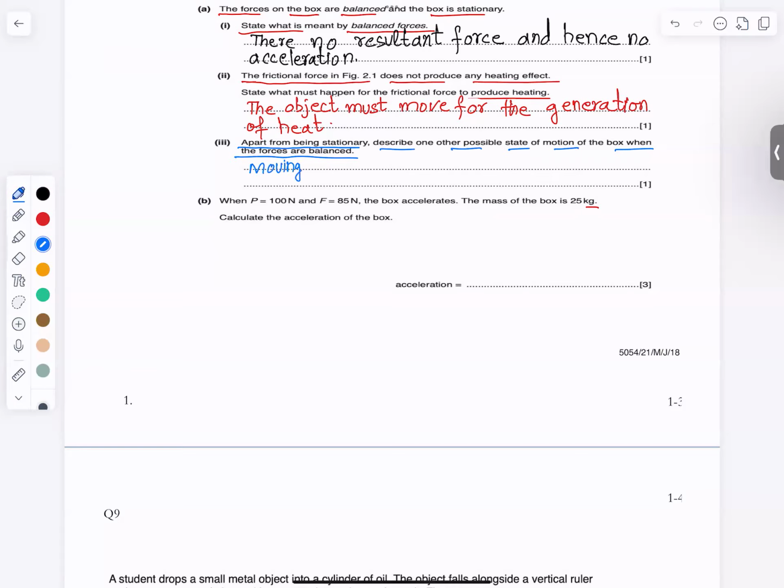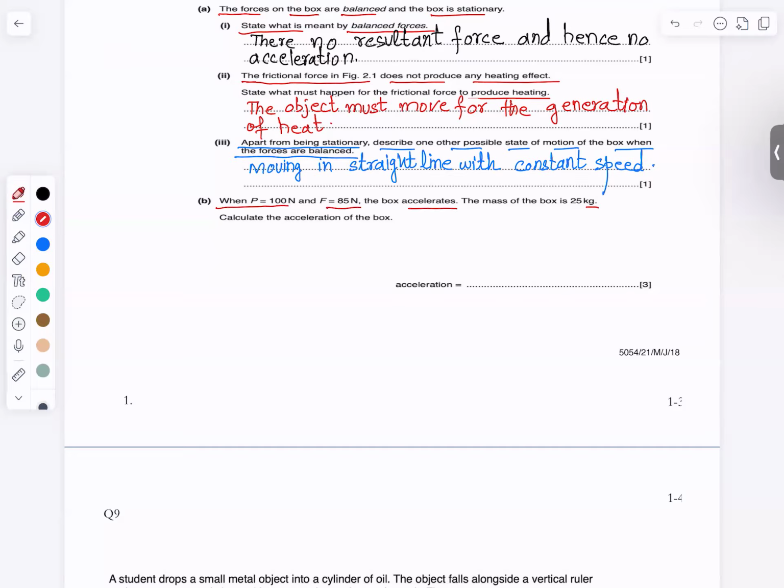moving in straight line with constant speed. So when the box will move in straight line with constant speed, then the forces will be balanced. ये एक और स्टेट हो सकती है. When P is 100 and F is 85, the box accelerates because now